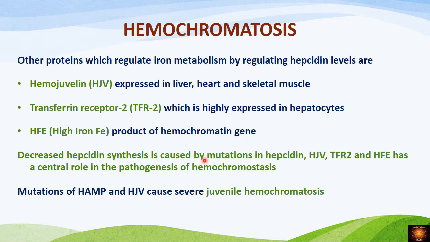But if we have any mutations in the genes encoding these three proteins, then we have decreased hepcidin synthesis. So mutations of these genes play a central role in the pathogenesis of primary hemochromatosis. Adult hemochromatosis is mainly caused by mutations in HFE, whereas juvenile hemochromatosis is caused by mutations in hemojuvelin, or it can also be by the HAMP gene. So HAMP and HJV mutations we see in juvenile, whereas HFE mutations we see commonly in adult hemochromatosis.